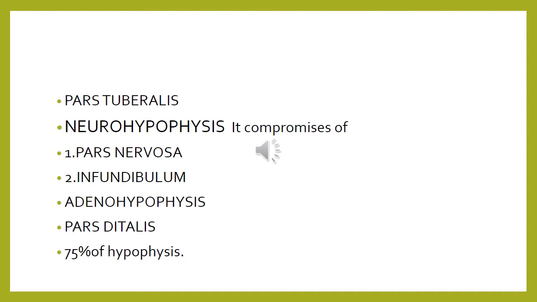Now we will come to a detailed study of the adenohypophysis. As I have already told you, it is divided into the pars distalis, pars tuberalis and the pars intermedia. One by one we will deal with these. Number one is the pars distalis. The pars distalis constitutes about 75% of the pituitary gland. It is surrounded by a dense fibrous capsule, and the parenchyma consists of cords and clusters of cells supported by a scanty connective tissue stroma.